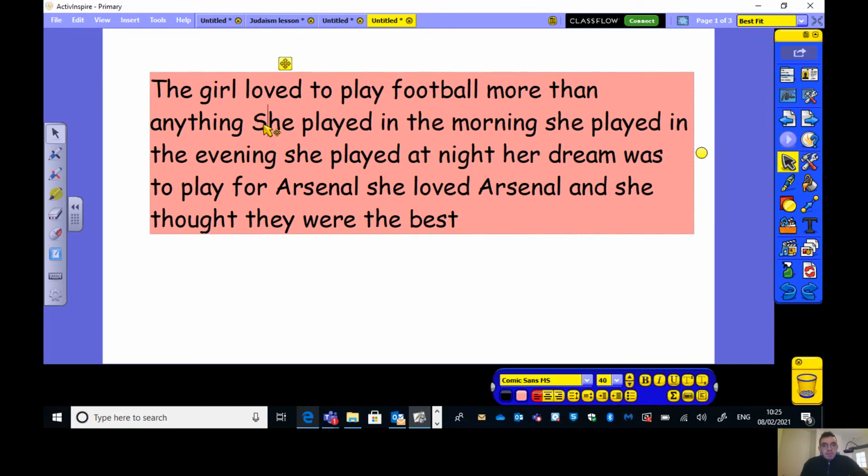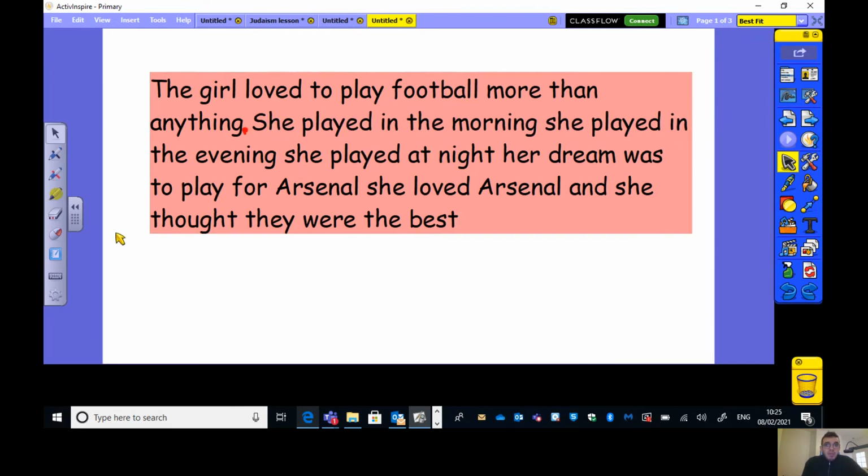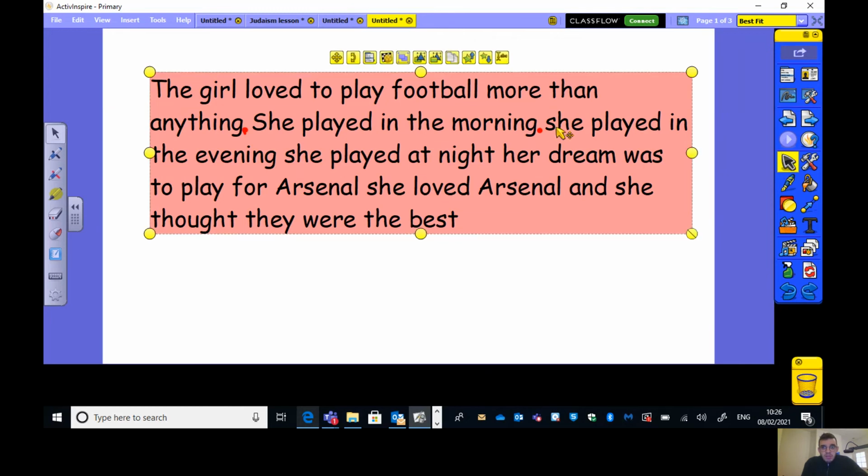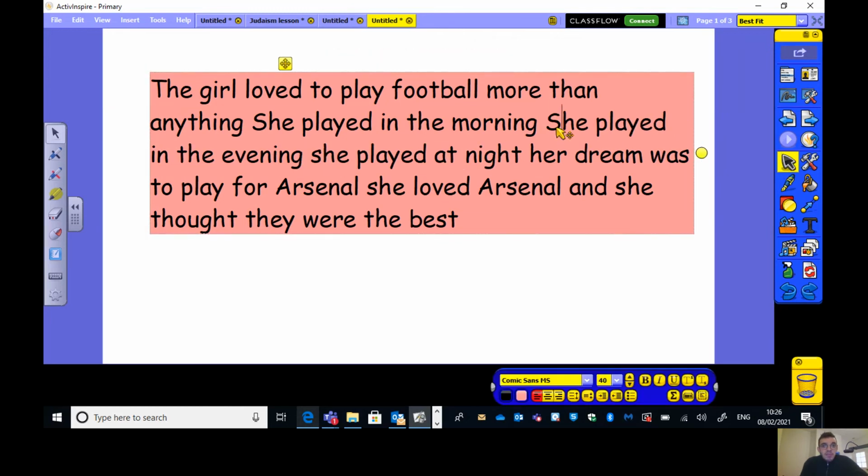That means we know here I have a capital letter. She played in the morning. She played in the evening. Wait, she played in the morning, she played in the evening are two separate bits of information. Maybe I could have had an and here, but there's no and here. Therefore, I must separate it with a full stop. She played in the morning, full stop. She played in the evening. She played at night.